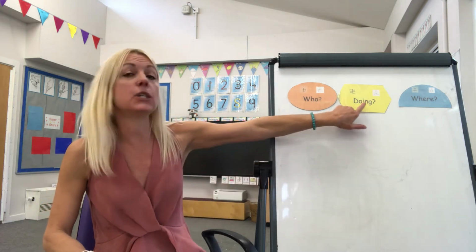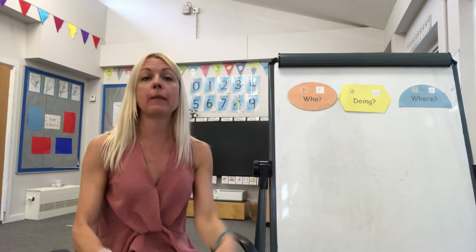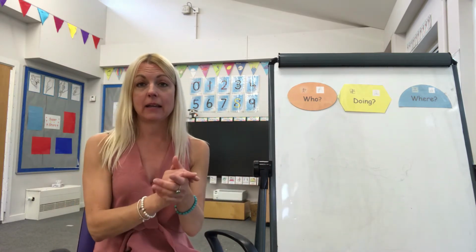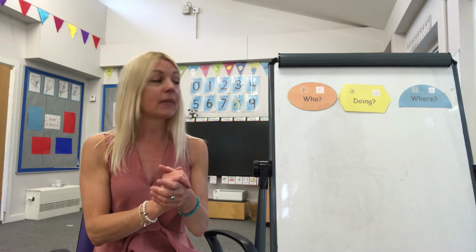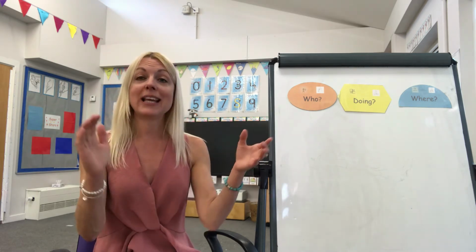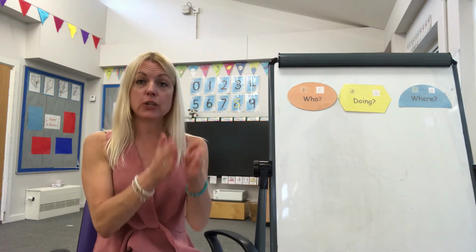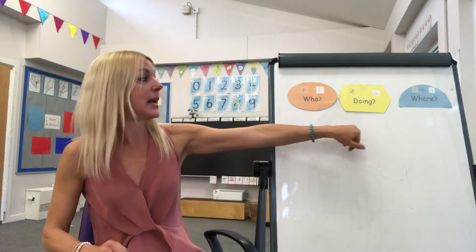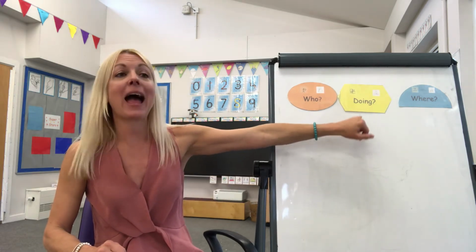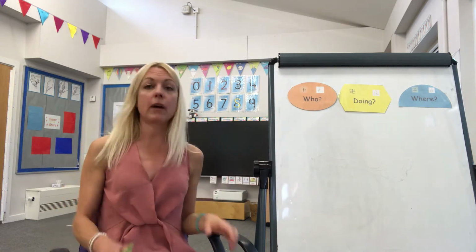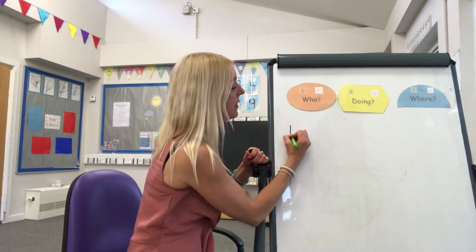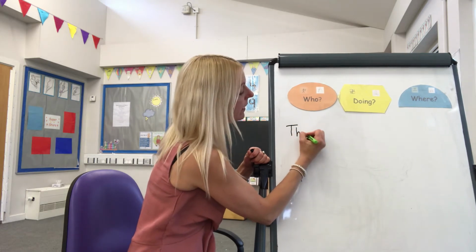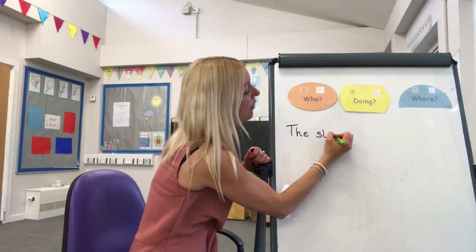Okay, the sloth is hanging. Again, another one of these doing words which has got two claps, so it's hanging. So do your first clap, which is hang, and then our second clap, which is ing. So you can break it into two separate parts to sound it out. So start by sounding out the hang and then the ing. So I'm going to write this one down for you. So we've got who's the who. It was the sloth.